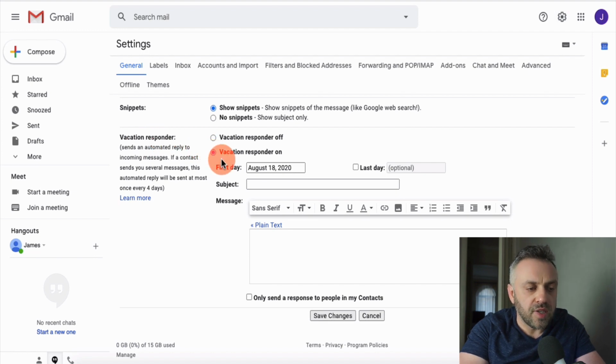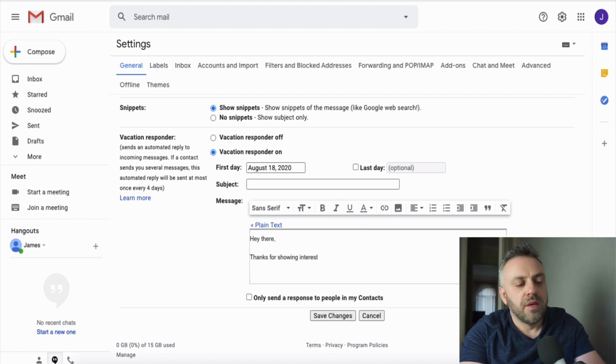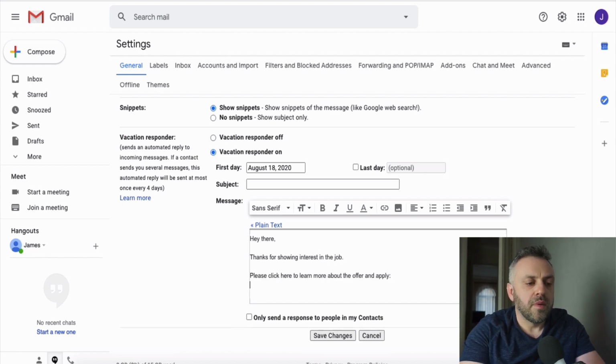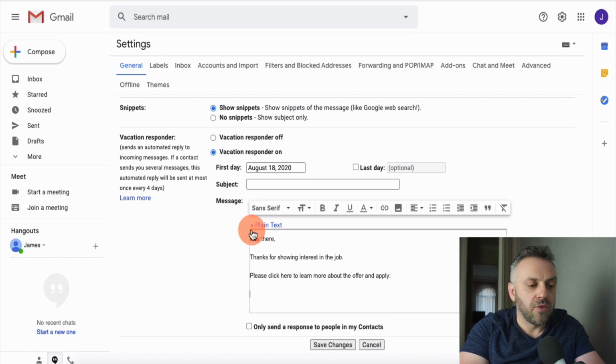And you want to turn this on, and you want the first day to be today, no last day. This is optional. And you want to enter something like this: Hey there, thanks for showing interest in the opportunity. And then you have the link to your MaxBounty offer, right? I guess that sounds better.